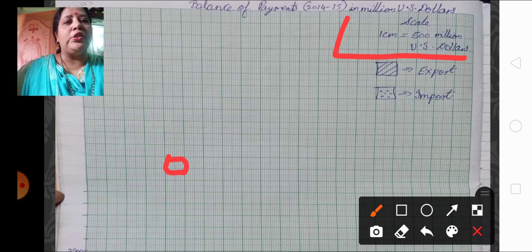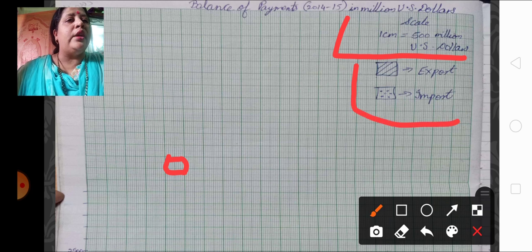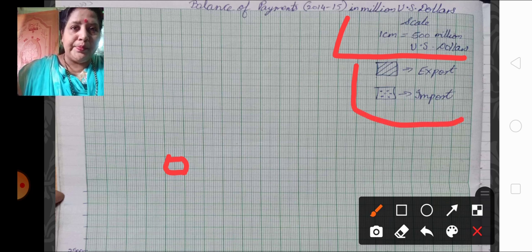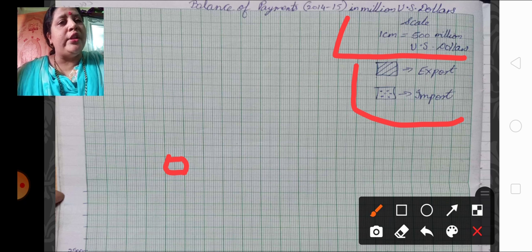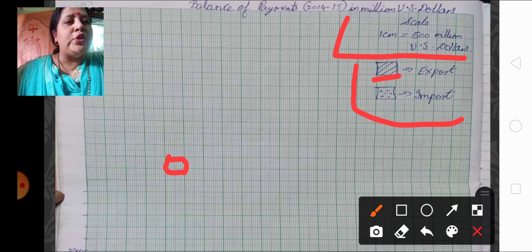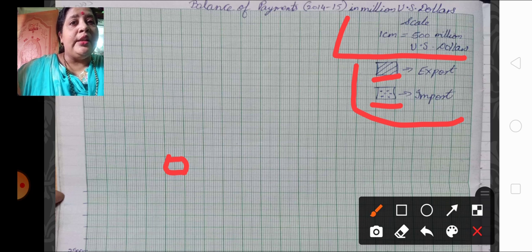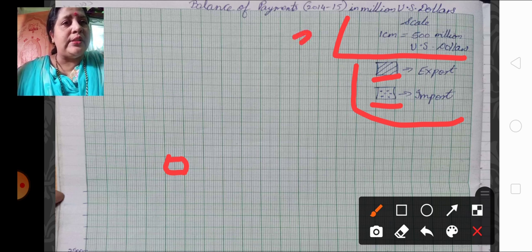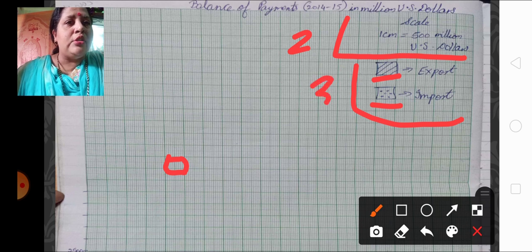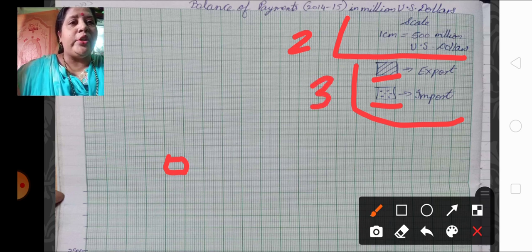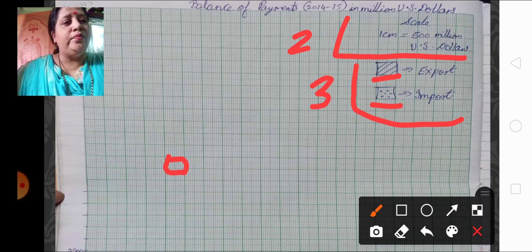Apart from this, I have also shown the two things, that is export and import. Export I am going to show in this format and import I am going to show in this format. That also plays a very important role when we are doing the compound graph. So this scale becomes your second step and this becomes your third step. These are the three important steps which you take when doing the graph. Each and every step carries marks, children. Okay, children, now let's continue.